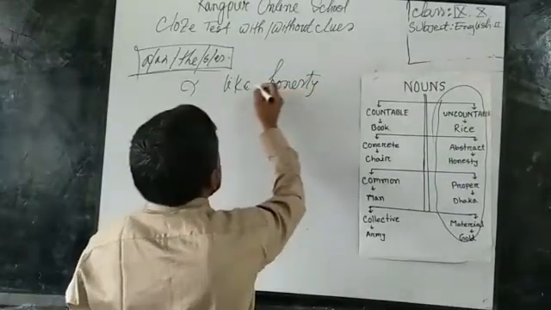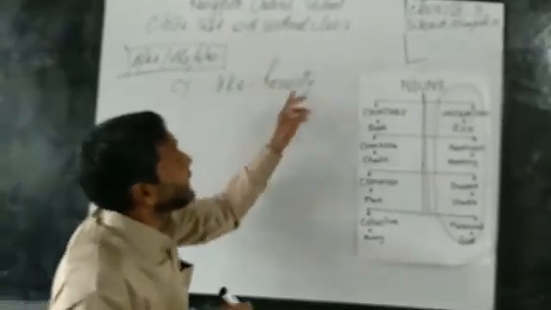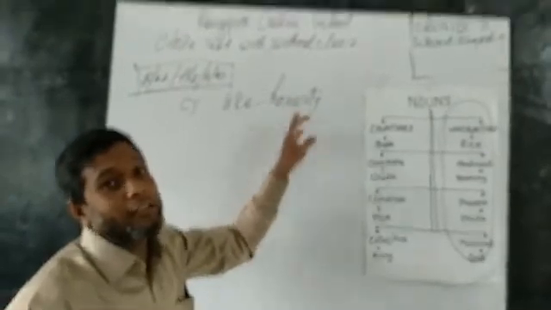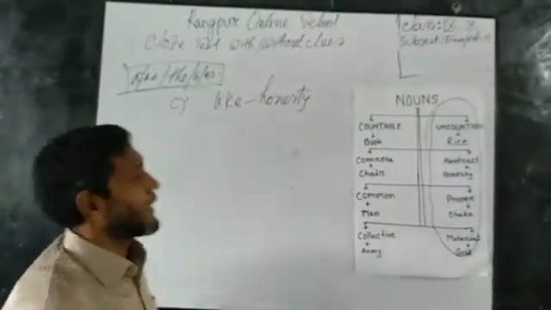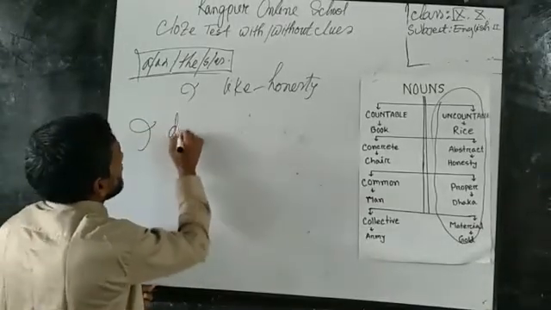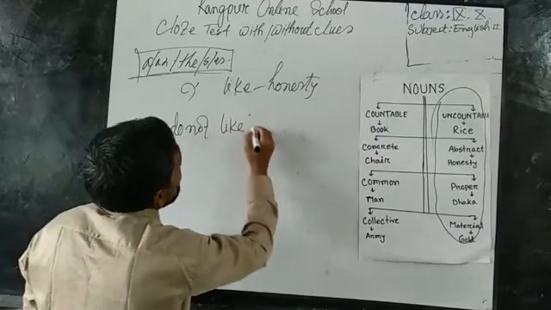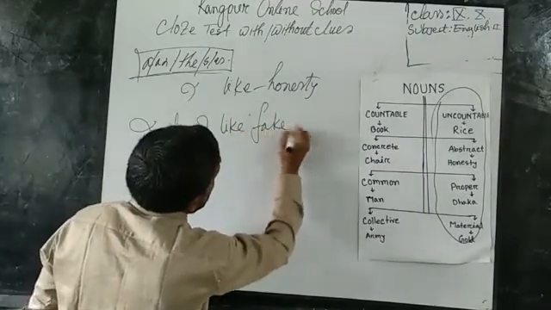So dear students, here honesty is an abstract noun, so I cannot use an article here because I know its characteristics: it cannot take a, an, the, s or es before it. But one thing exceptional is, if you say, I do not like fake honesty.